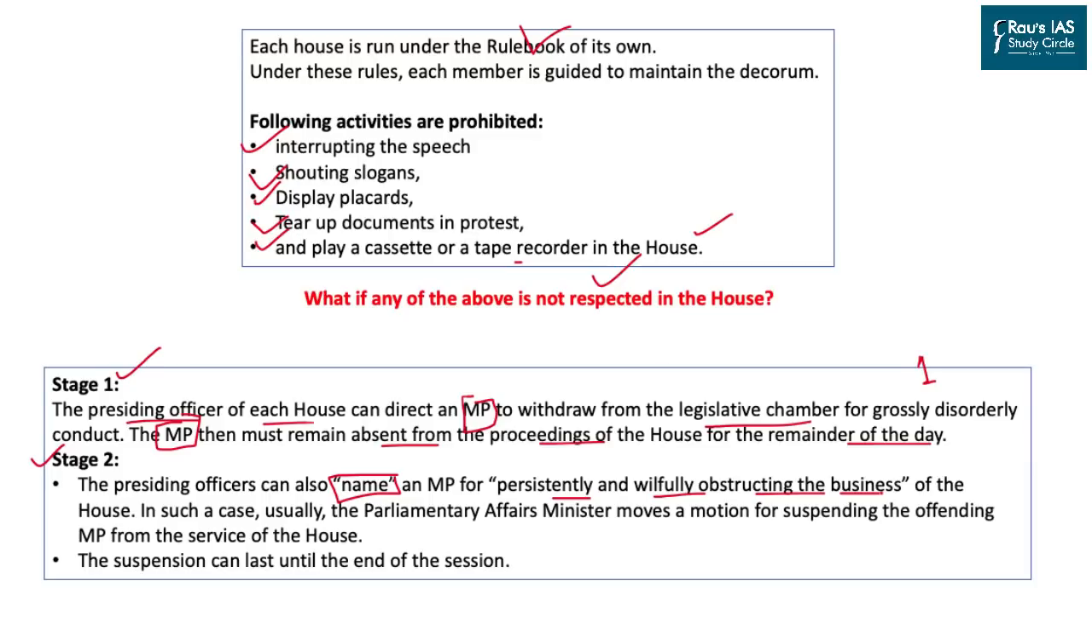But because of this, now he has created a nuisance time and again, and he has become a repeated offender in the House of Parliament. In that case, the presiding officer will allow the Parliamentary Affairs Minister, and in this case, the Parliamentary Affairs Minister will move a motion for suspending the offending member of Parliament from the service of the House.